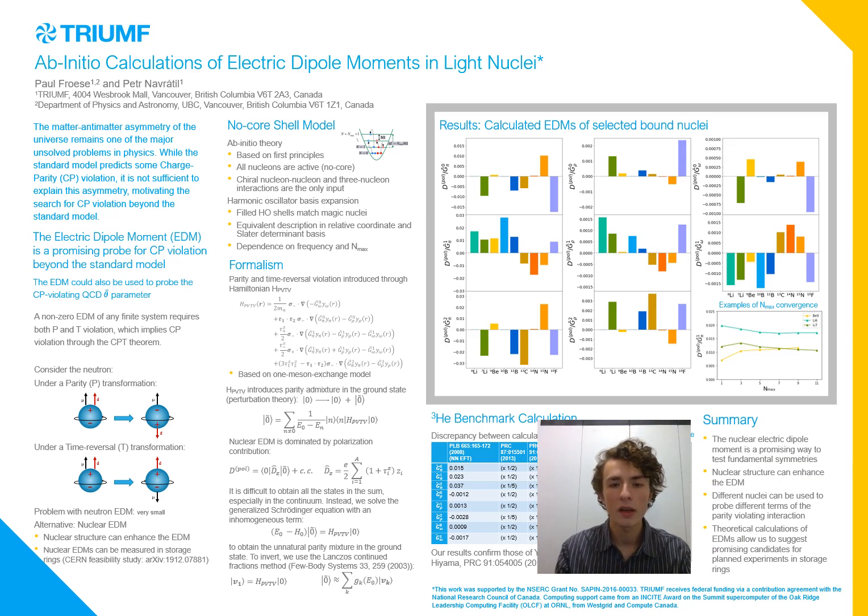So, in summary, the electric dipole moment is a promising way to test fundamental symmetries in physics. We've been able to theoretically calculate the EDMs of several different nuclei and found that some nuclei have enhanced electric dipole moments. This allows us to suggest these nuclei as promising candidates for experiments, such as the planned experiments in storage rings at CERN.